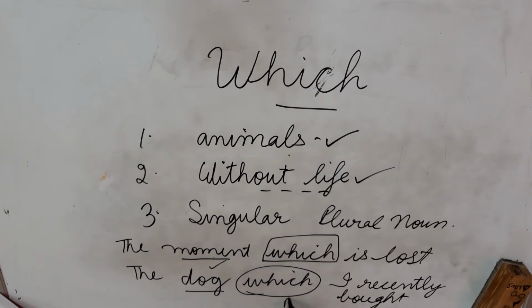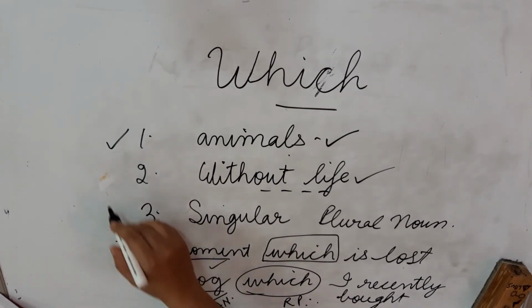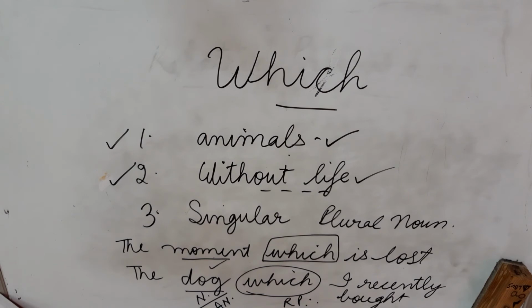That which is the relative pronoun used for a noun that is an animal. So this is the antecedent and this is the relative pronoun. Remember these two things: it can be used for animals and it can be used for something without life. Okay, let us move on.